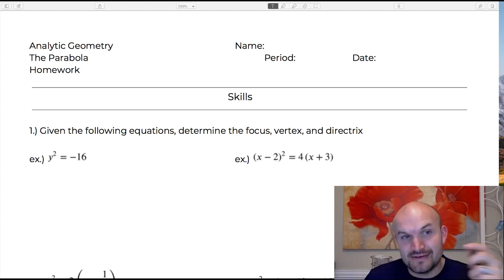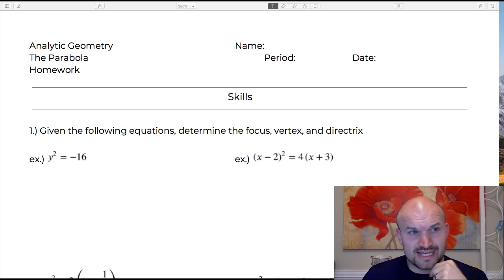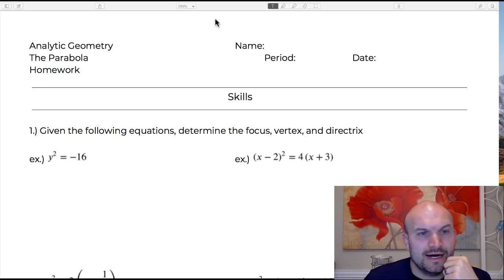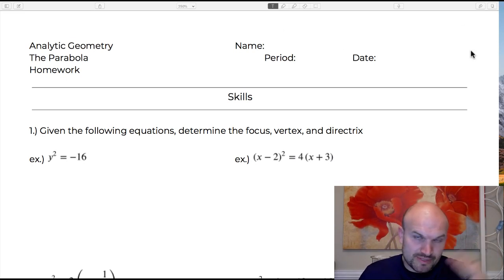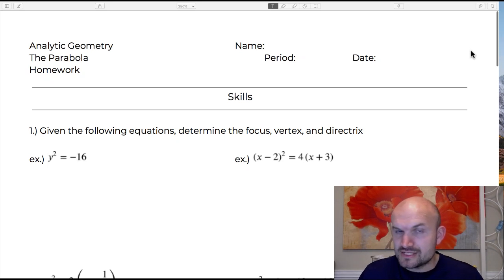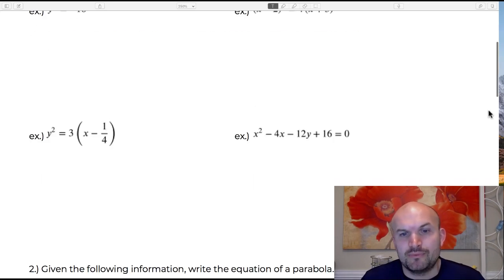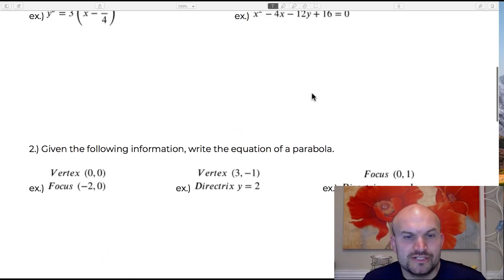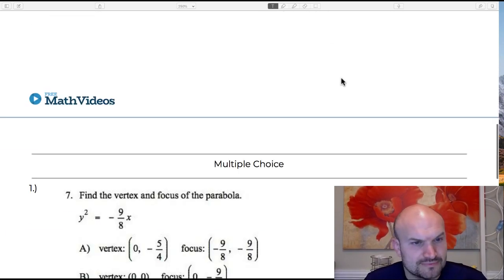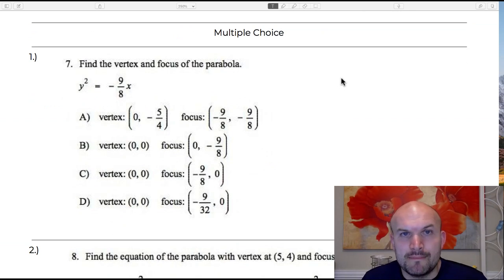So in this live stream, we are going to take a look at the parabola. Basically, what we're going to do is look into determining the focus, the vertex, and the directrix for parabolas that are opening horizontally as well as vertically. So we'll work through a couple of those problems in standard as well as general form. We'll work at writing the equation of a parabola when given certain pieces of information. And then we'll work on some multiple choice.